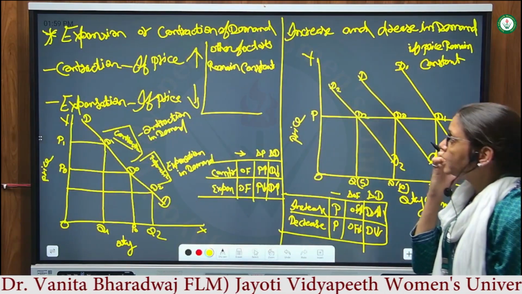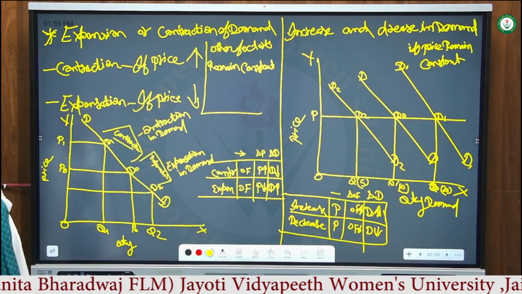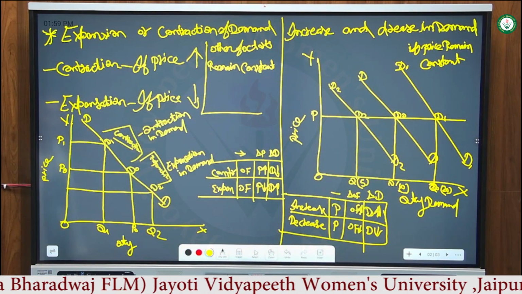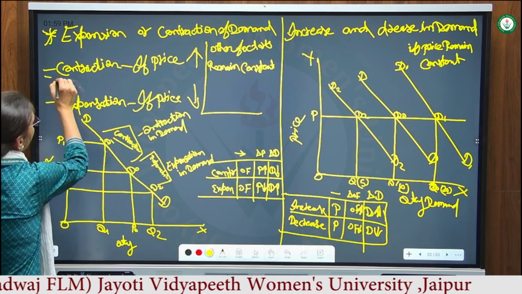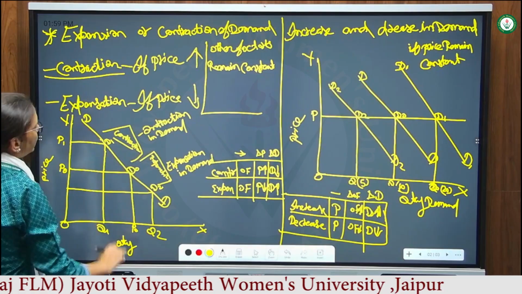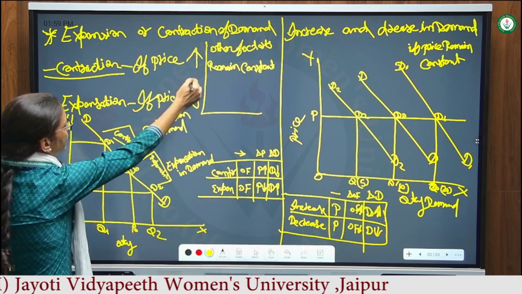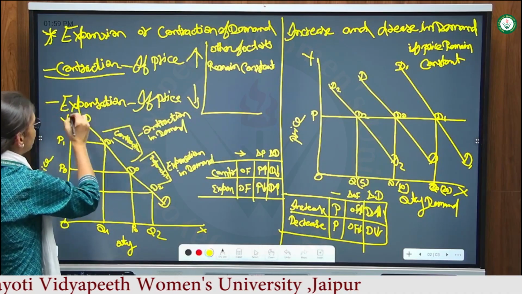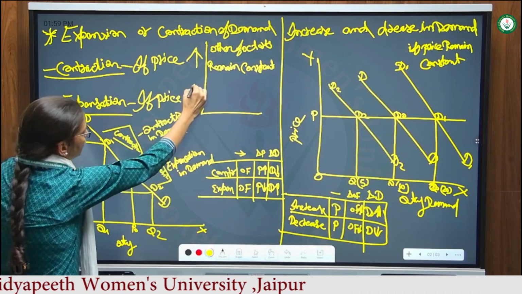Next, expansion and contraction of demand. When contraction takes place on the demand curve, prices go up, and when expansion takes place, prices go down.